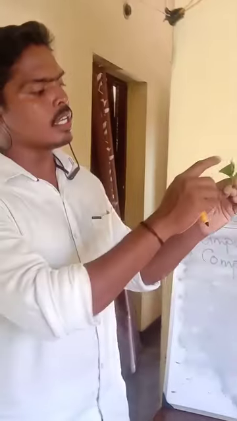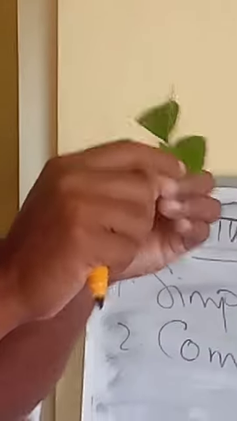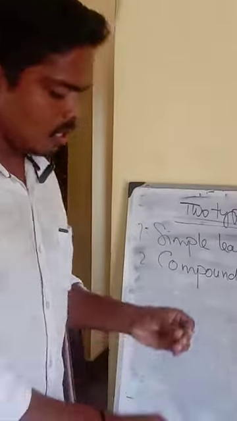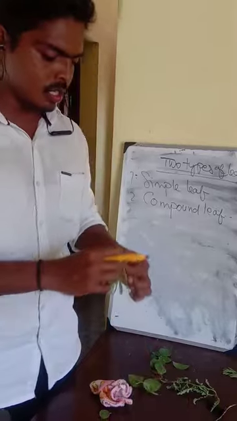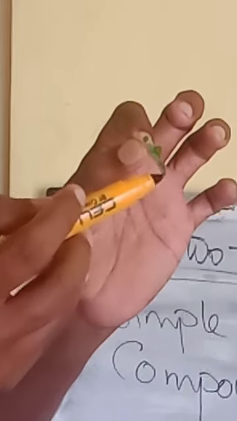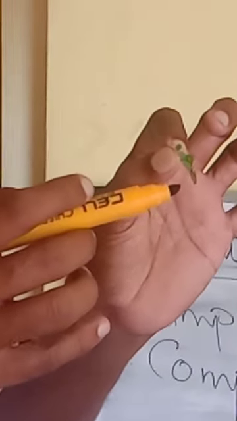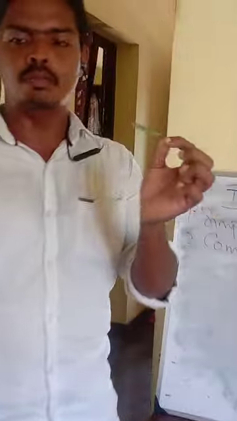Here you can see a single leaf on a single stalk. A single petiole is there, it will be growing longer, and a single leaf is there. If you take it out, on a single stalk, single petiole, you can see so many leaves. This is due to the division of the lamina. So these leaves are called compound leaf, and this leaf is called simple leaf.